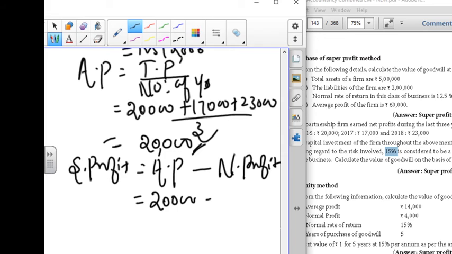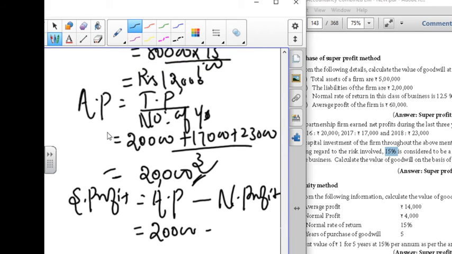And the normal profit you have calculated is 12,000. So 20,000 minus 12,000, your answer is going to be rupees 8,000. Don't forget to write rupees.